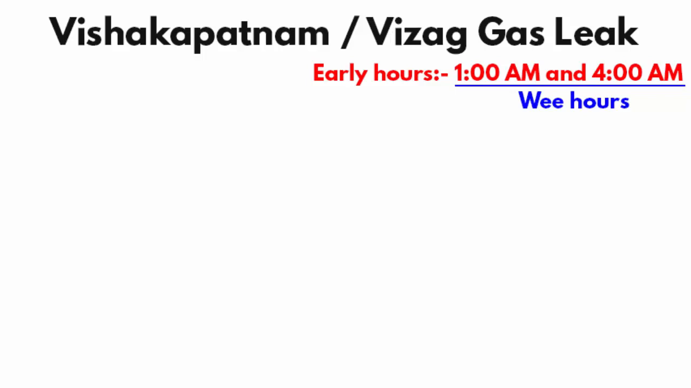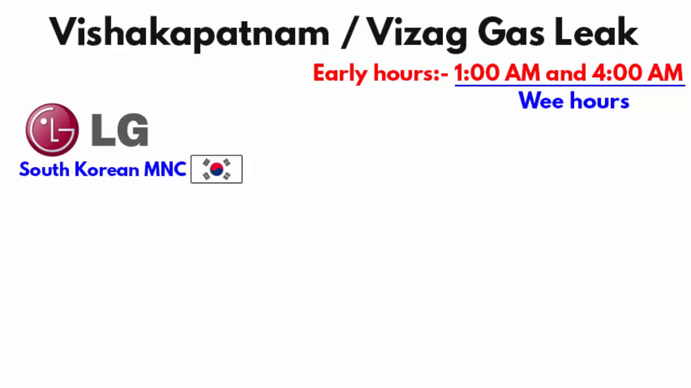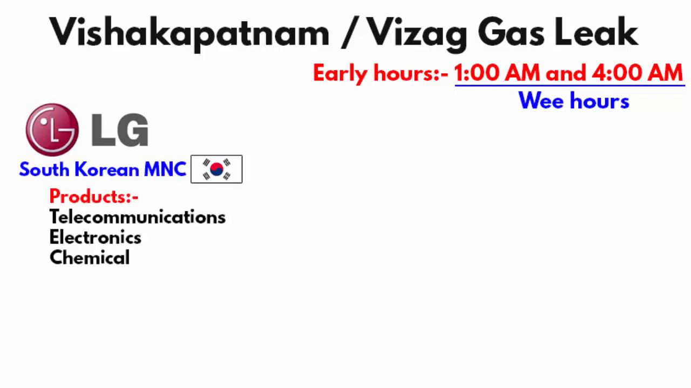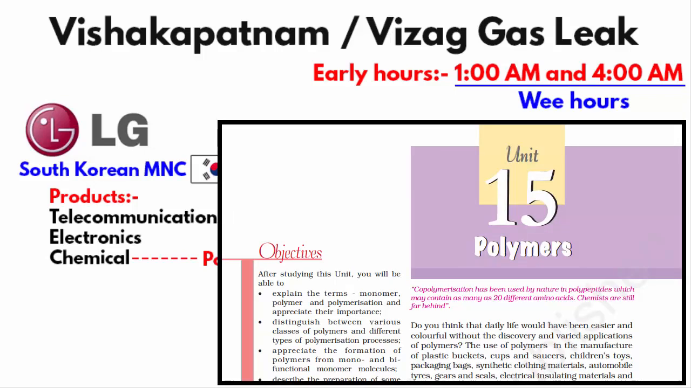This chemical plant is owned by the famous LG company, which is a South Korean multinational company, which also deals in the production of telecommunication products and electronics, including chemicals. Now, this chemical plant is basically a polymer plant. In class 12th NCERT chemistry book, chapter 15 is on polymers.